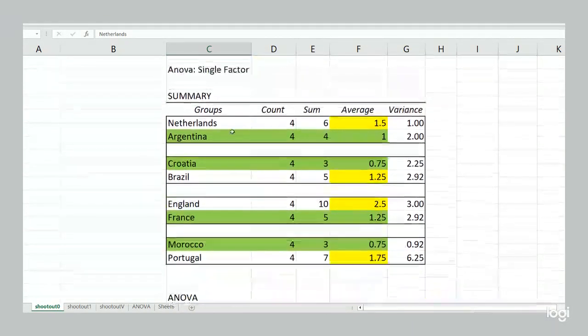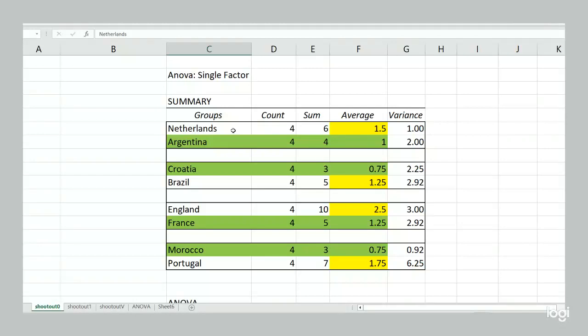So here we have those 4 games, the average goal differential before the quarterfinals for each team, and in the green we have which team won. So Netherlands, Argentina. Argentina won. Their average goal differential is lower, 1 versus 1.5. Croatia versus Brazil. Croatia won. Average goal differential lower, 0.75 versus 1.25.